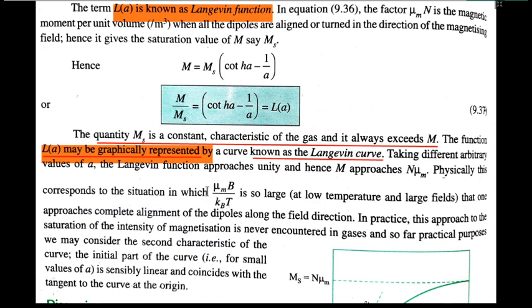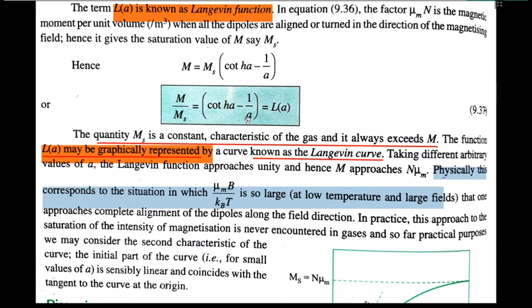There is one more thing written here, about the physical understanding of this, of what is mentioned in your Langevin function, coth a minus 1 over a.